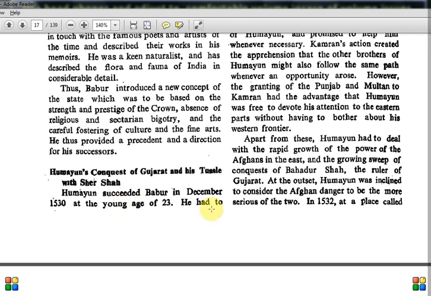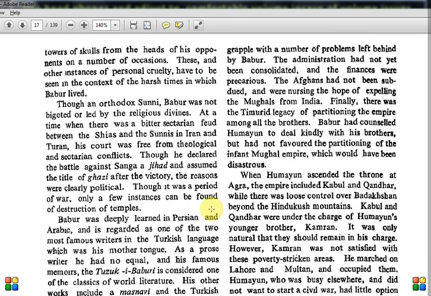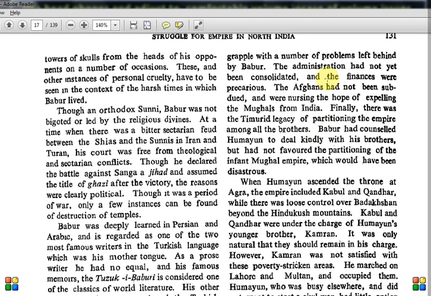Humayun had to grapple with a number of problems. This can actually be a UPSC question, like his accession to the throne or what were the challenges. If it is asked, these following 2-3 pages is what you need to write. He had a number of problems left behind by Babur. The administration had not yet been consolidated and the finances were precarious. It is just the beginning of the Mughal empire.